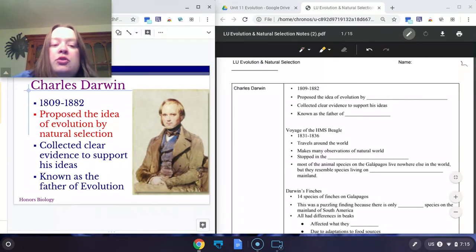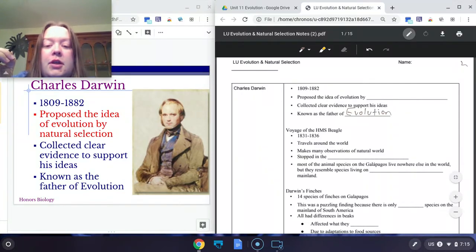When we're talking about evolution, we have to talk about Charles Darwin. Charles Darwin is known as the father of evolution. He came up with the theory of evolution. Evolution means that things change over long periods of time. So over long periods of time, organisms change.